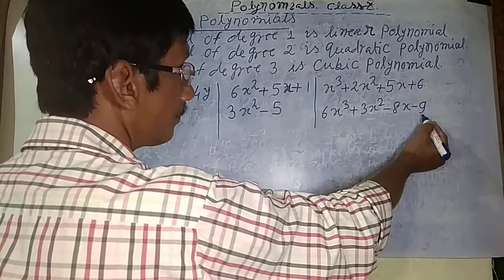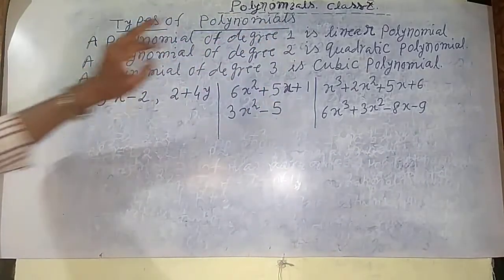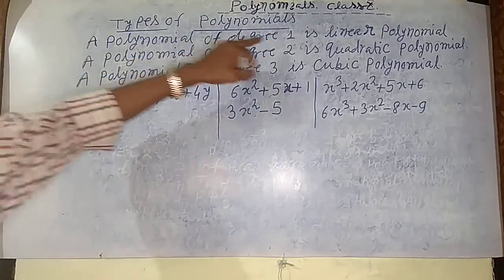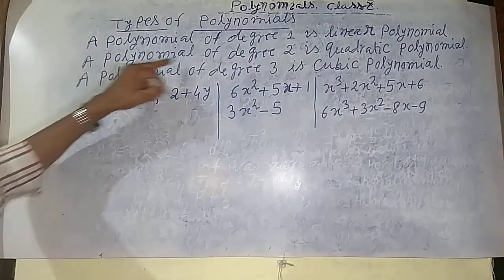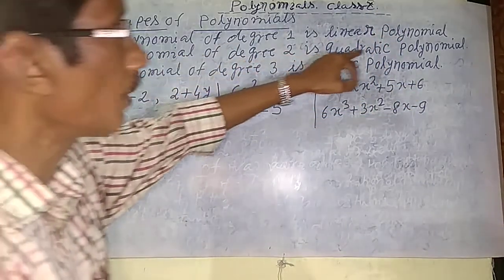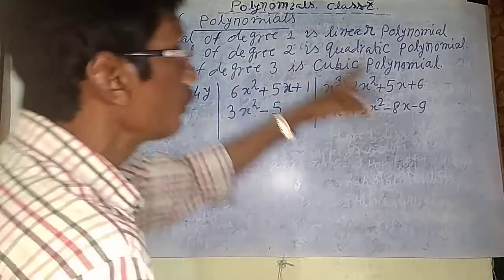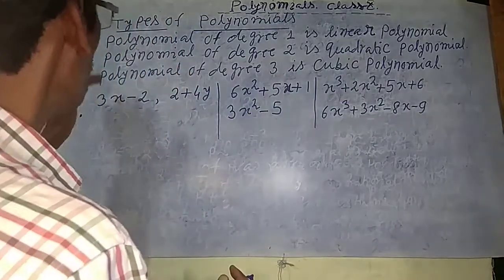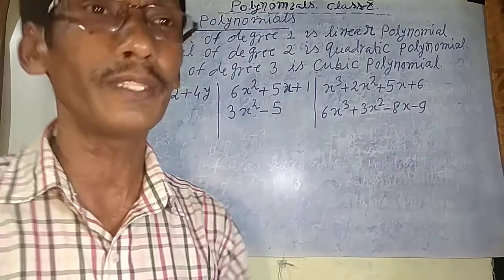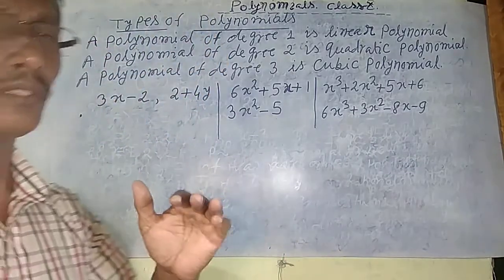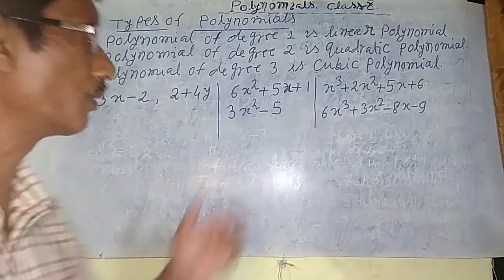Then come to the types of polynomials. Okay students, a polynomial of degree 1 is a linear polynomial, a polynomial of degree 2 is a quadratic polynomial, a polynomial of degree 3 is a cubic polynomial, and a polynomial of degree 4 is called a biquadratic polynomial.